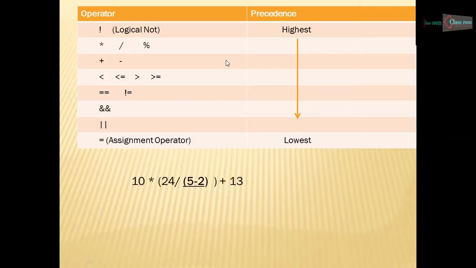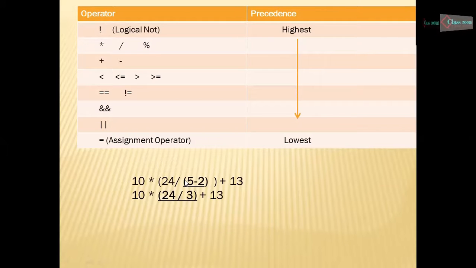For example, if we have an expression, multiply by parenthesis 24 divided by parenthesis 5 minus 2 parenthesis close, plus 13, then first of all we will evaluate 5 minus 2, as I already said that the innermost parenthesis will be evaluated first.